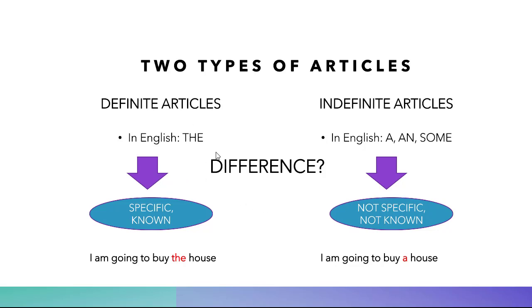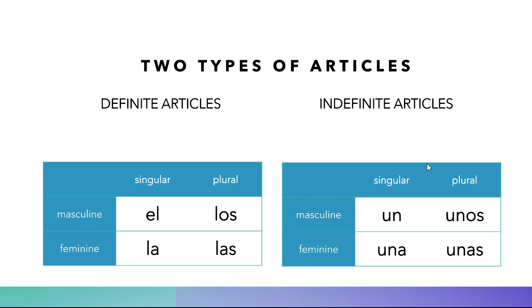You're going to have the definite article "the" in English and also "a," "an," or "some," that's the indefinite. And what are the words that we use for these articles in Spanish? Well, let's see. We have them right here, okay? For the English article "the," when you're saying the book, remember the example before?